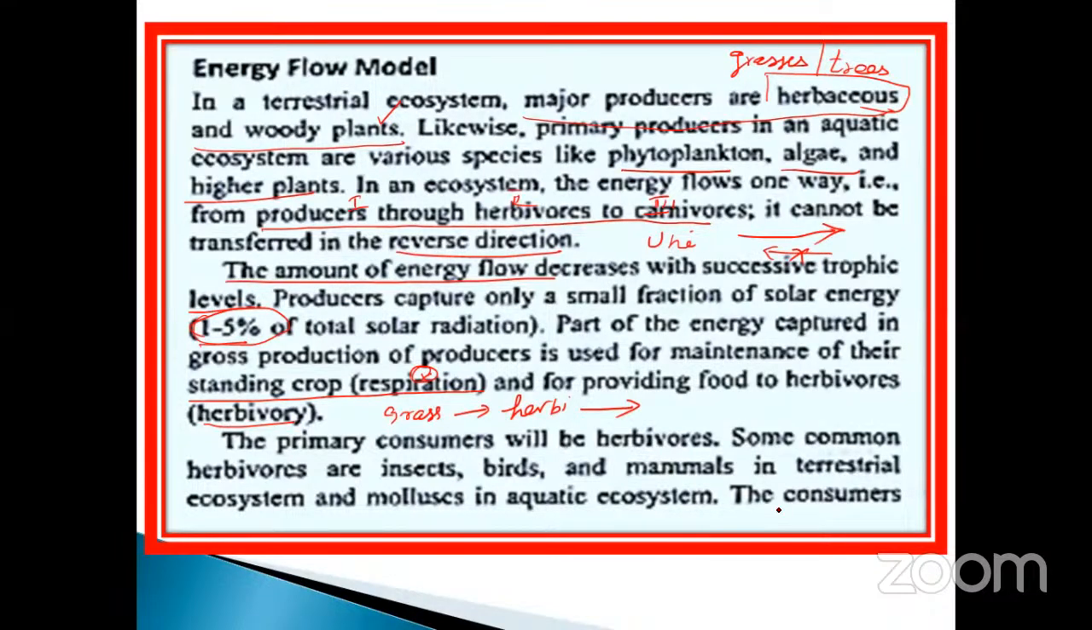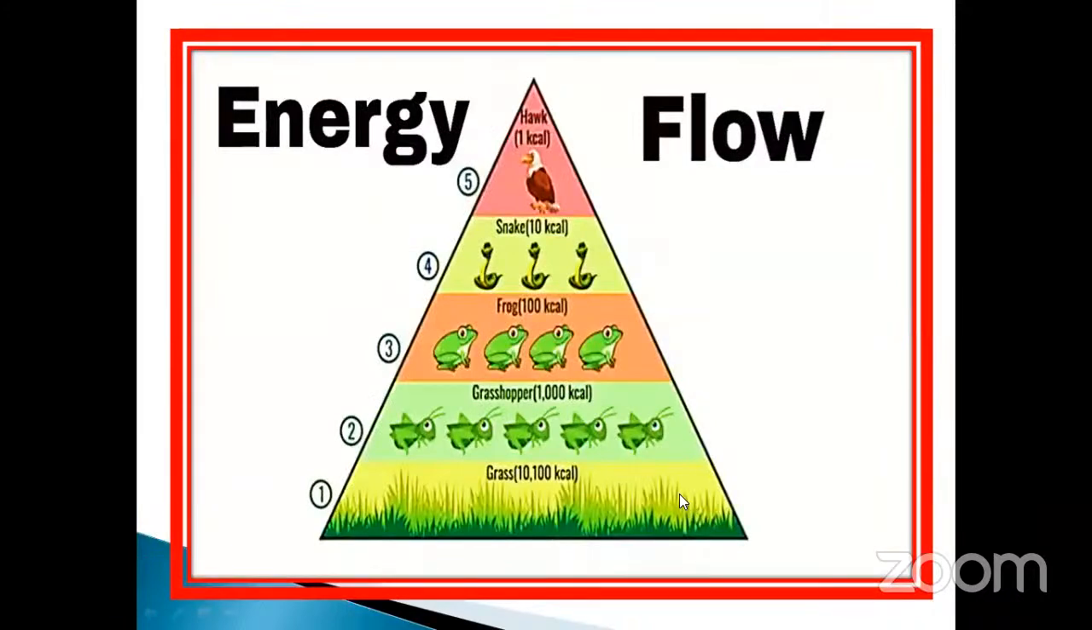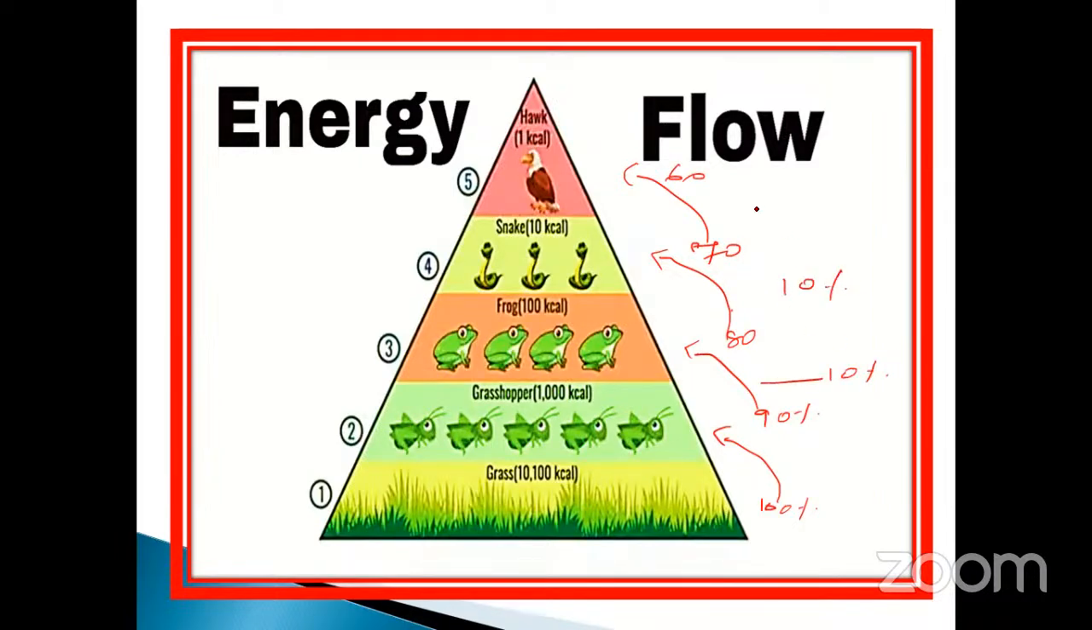The consumer, see here, the energy flow. Take an example. Here, 100% of energy is there. Transfer from here to here, 90% only. Here to here, there is 80% only. Again, here to here, 70. The last one is 60% only. At each and every step, there is a 10% loss. That was stated by the scientist called Lindeman, already studied. It's the 10% law. This is the energy flow method.